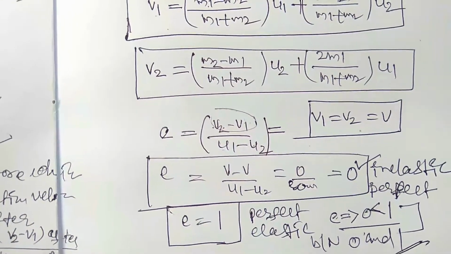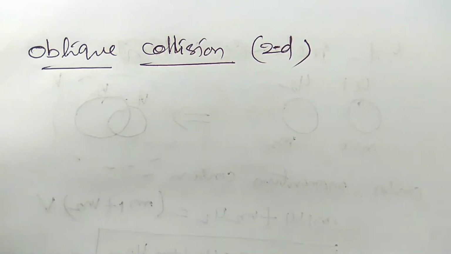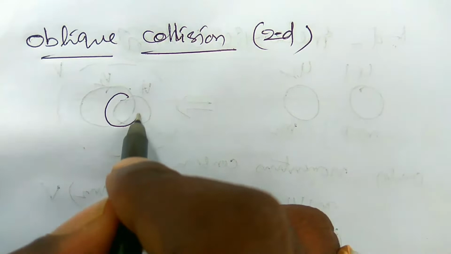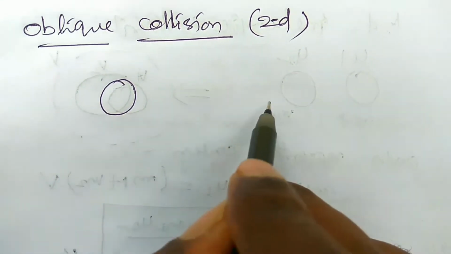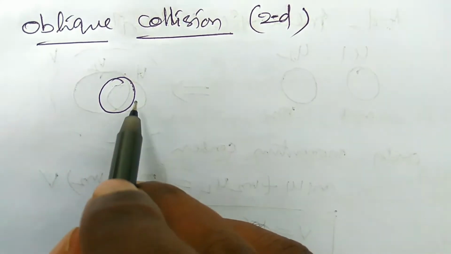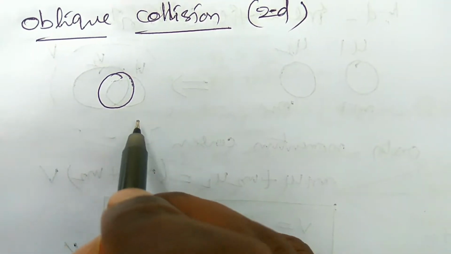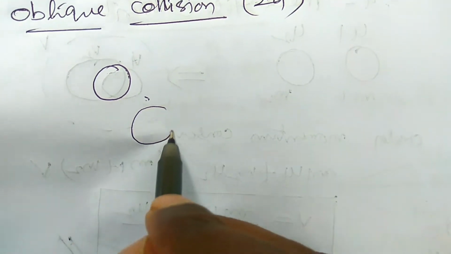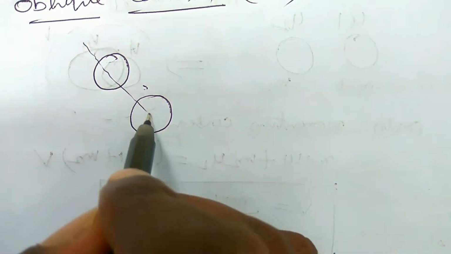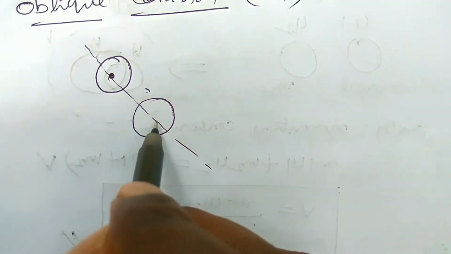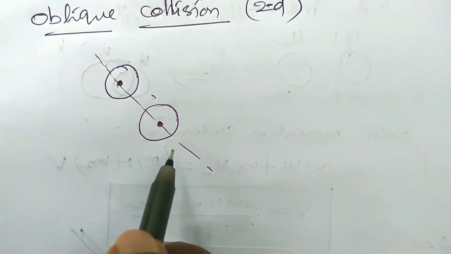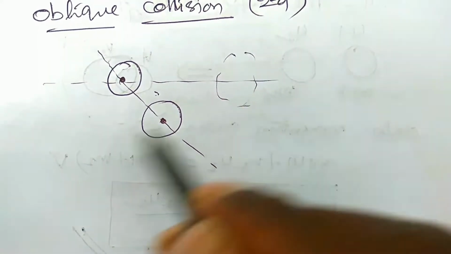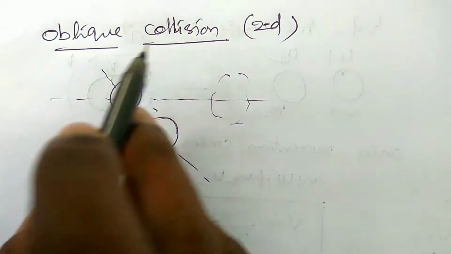But coming to the two-dimensional collision, the oblique collision, here the two objects do not maintain the line of impact. Both bodies move at some angle, so the centers are not on the line of axis. If they were on the line of axis, the other body would be along it, but that is not the case here. So this type of collision is called oblique collision.